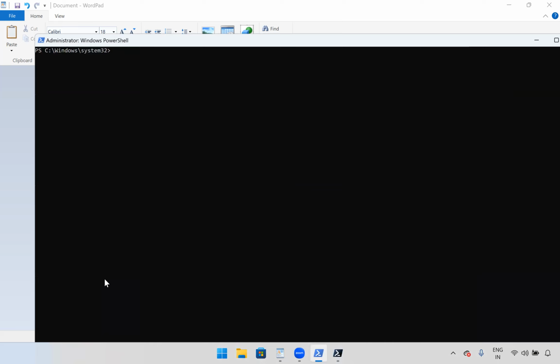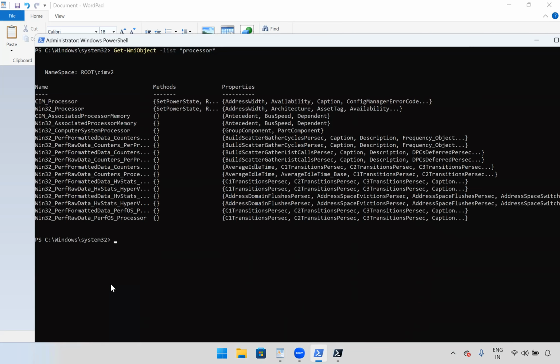If you want to see a specific class, let me type Get-WmiObject -List. Let's try for processor, and I'll give a star here. Anything related to processor will display those classes. See, this is more relevant, right? This is for SIM, and this is for WMI.